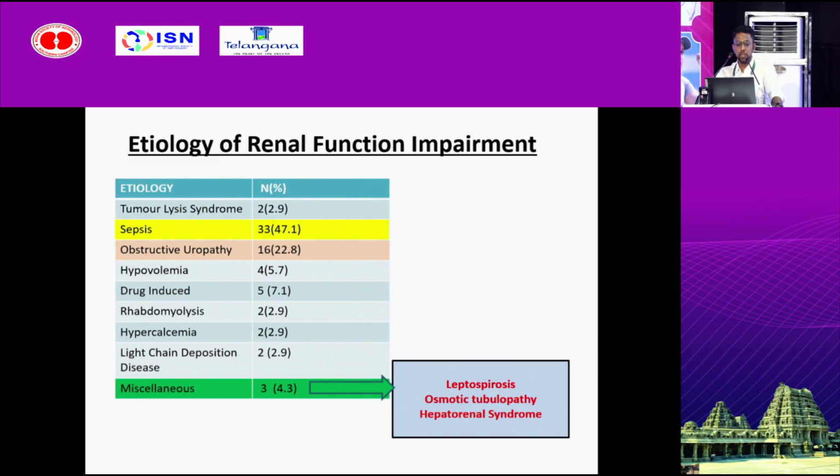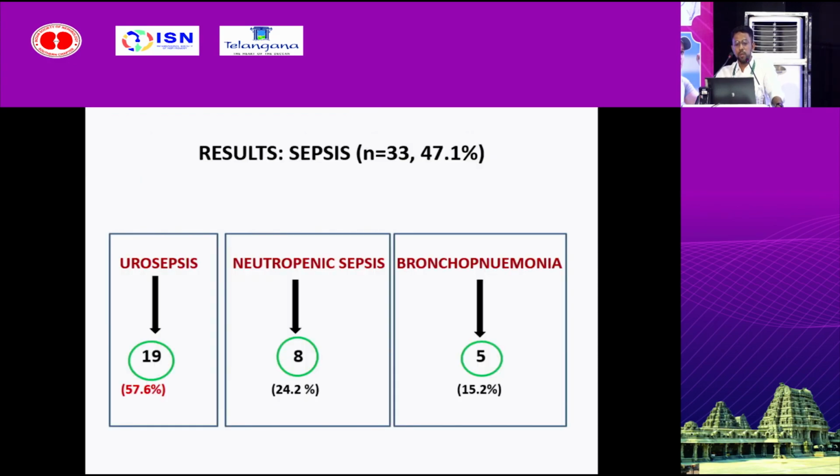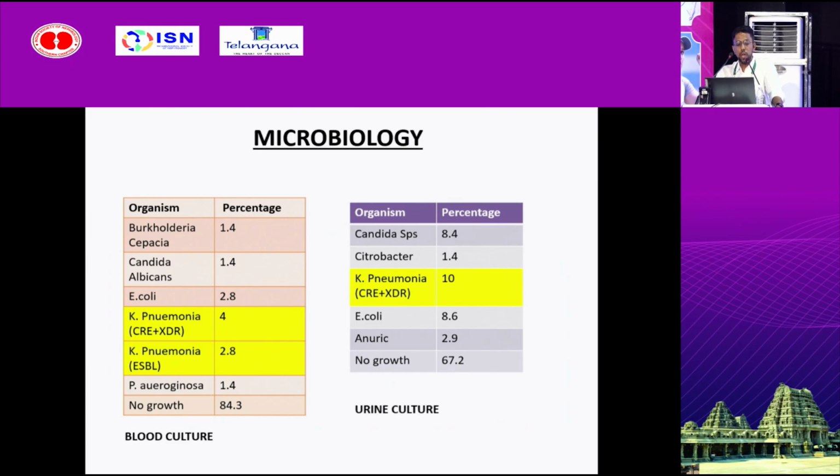These are the various etiologies of renal function impairment noted in our study. The most common cause of renal function impairment was sepsis, seen in 47.1% of patients, followed by obstructive uropathy. Causes like light chain deposition disease, hypercalcemia, rhabdomyolysis, drugs, tumor lysis syndrome, and some other miscellaneous causes were also noted. 33 participants had sepsis, among which 19 had urosepsis, followed by neutropenic sepsis, and 5 had pneumonia-related sepsis. The most common organism cultured in blood and urine was Klebsiella pneumoniae.